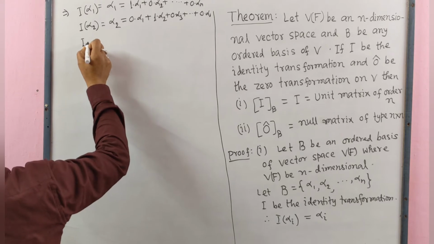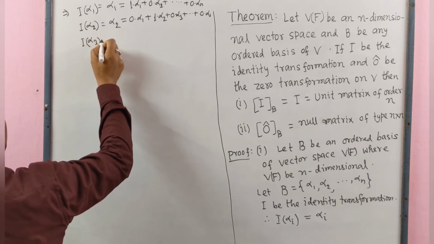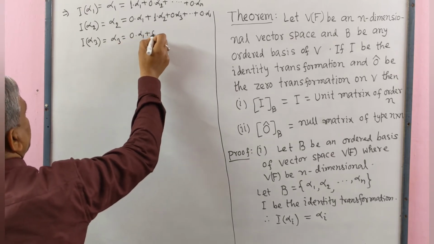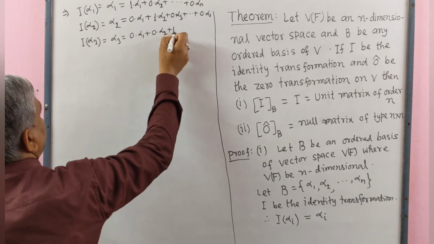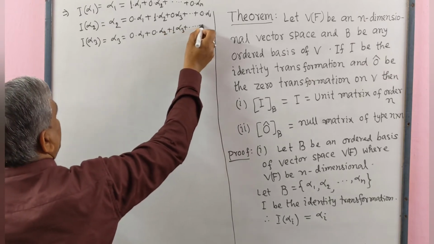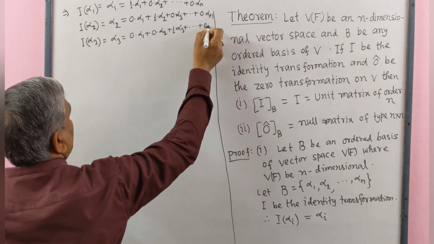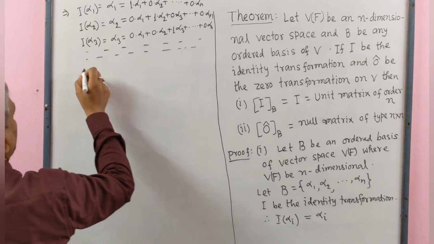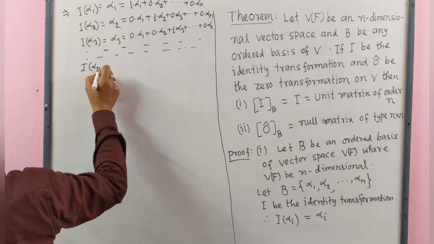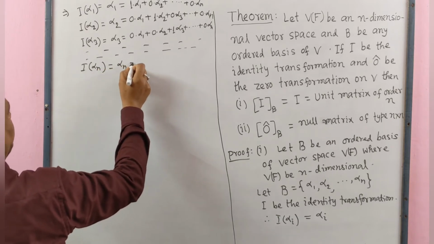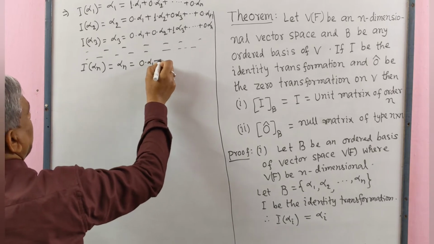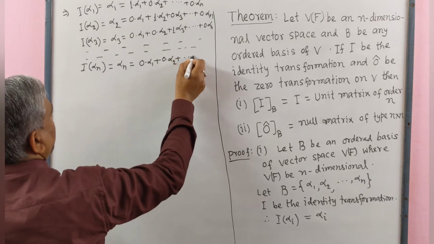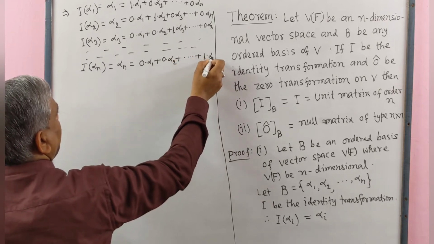I alpha 3 equals alpha 3, which is 0 alpha 1 plus 0 alpha 2 plus 1 alpha 3 plus ... plus 0 alpha n. I alpha n equals alpha n. We may write this as 0 alpha 1 plus 0 alpha 2 plus ... plus 1 alpha n.